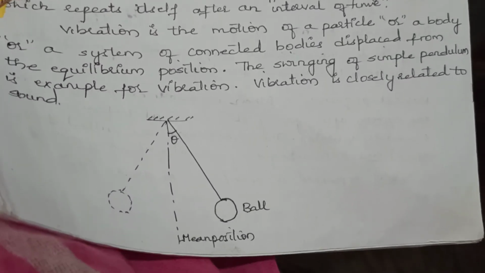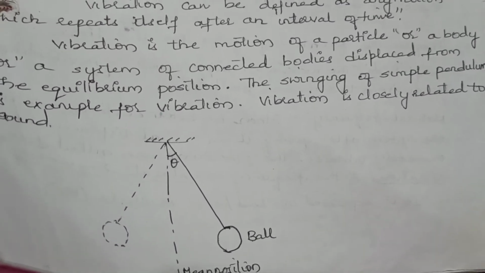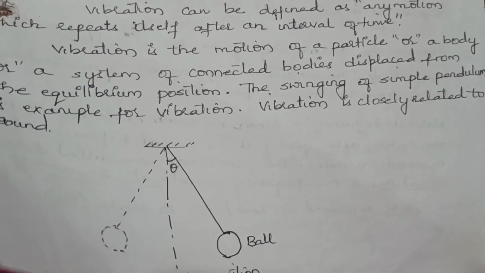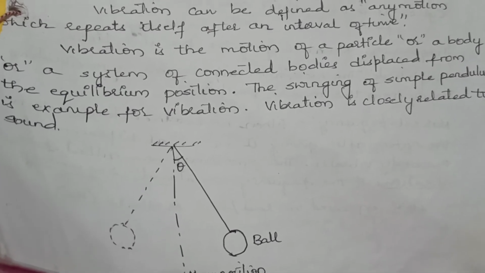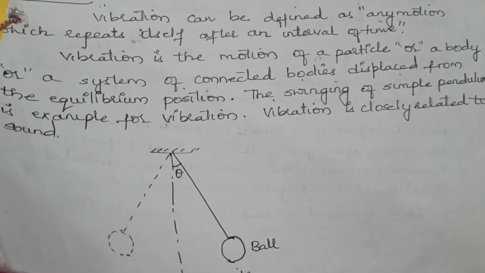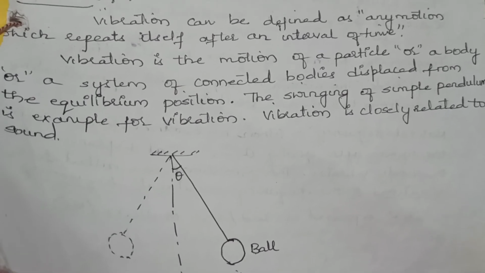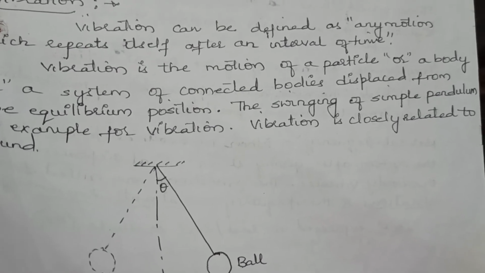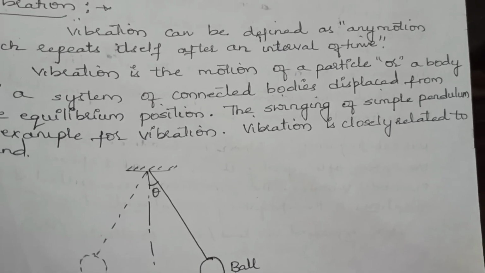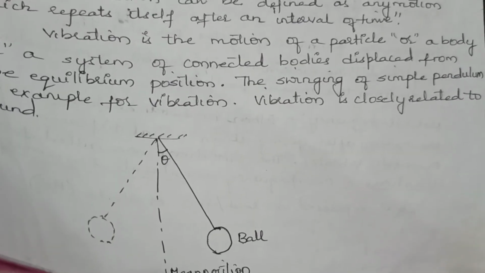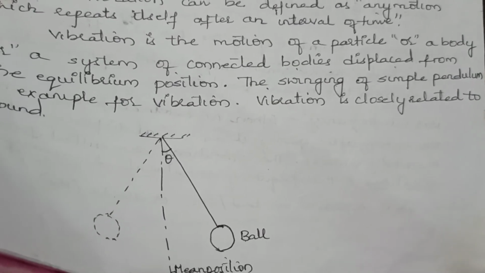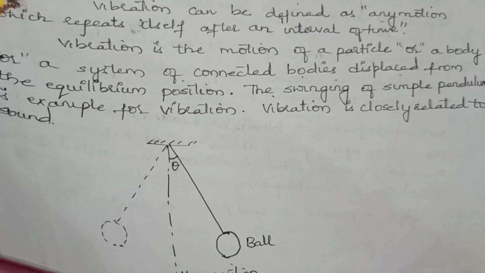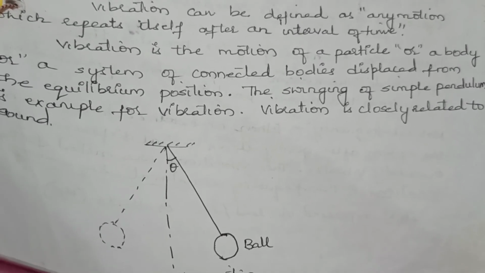We can see a simple pendulum, which is an example of vibration. In this, the vibration is the motion of a particle, a body or a system displaced from the equilibrium position. We can see that the center line indicates the equilibrium position and the pendulum is swinging about the mean position.